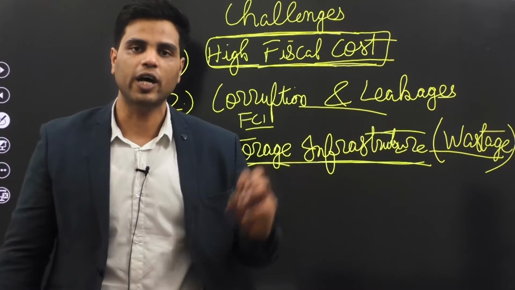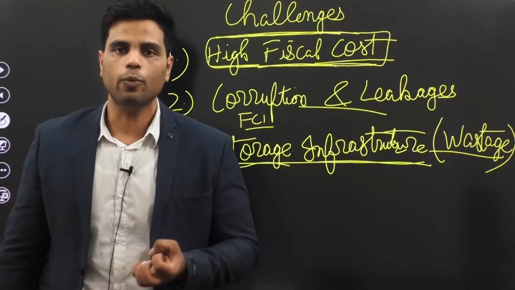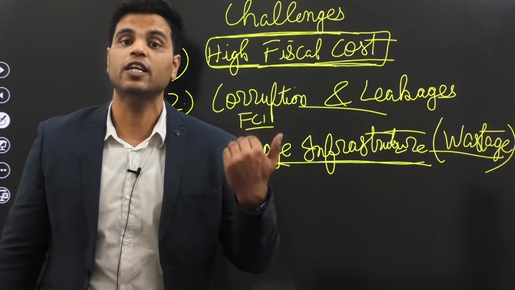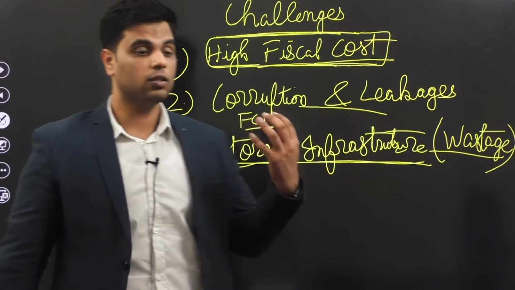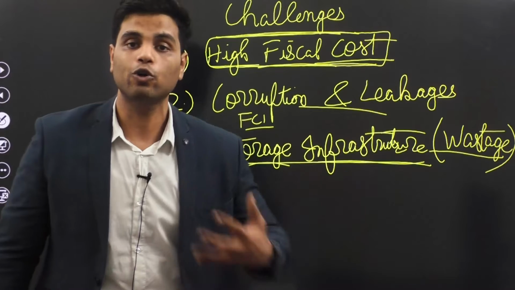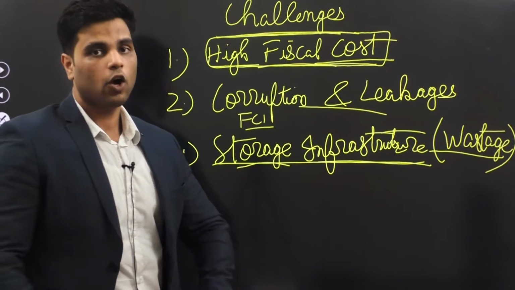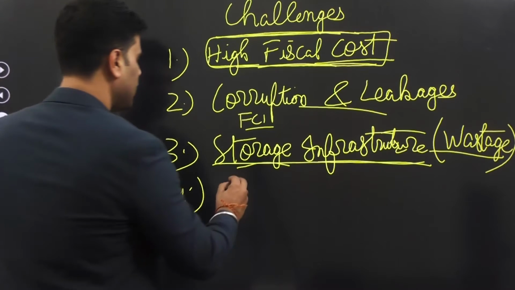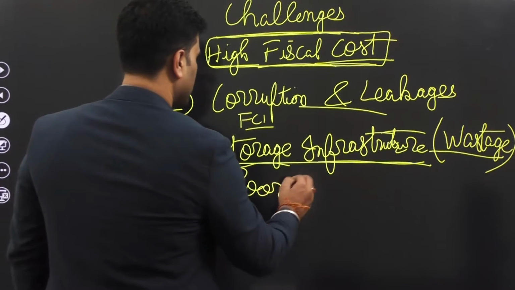FCI has its own godowns. Central Warehousing Corporation, state warehousing corporations, they all have their warehouses, yet they are not enough to store the high volume of food grains that government procures through FCI every year. All right. So poor storage infrastructure, and in the same breath, I'll say poor transport infrastructure as well.